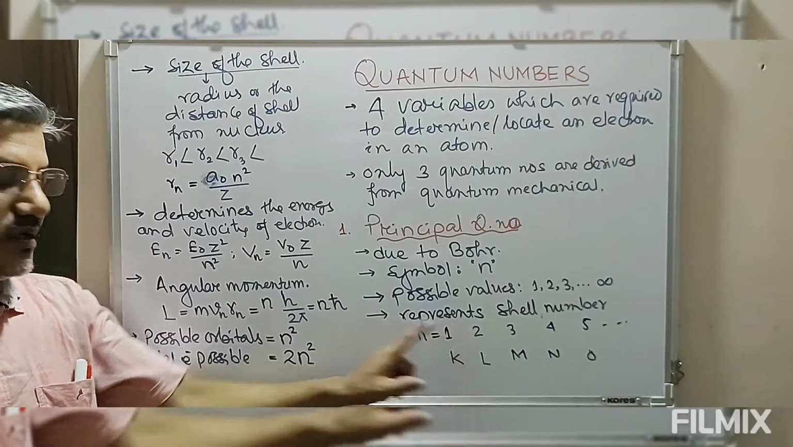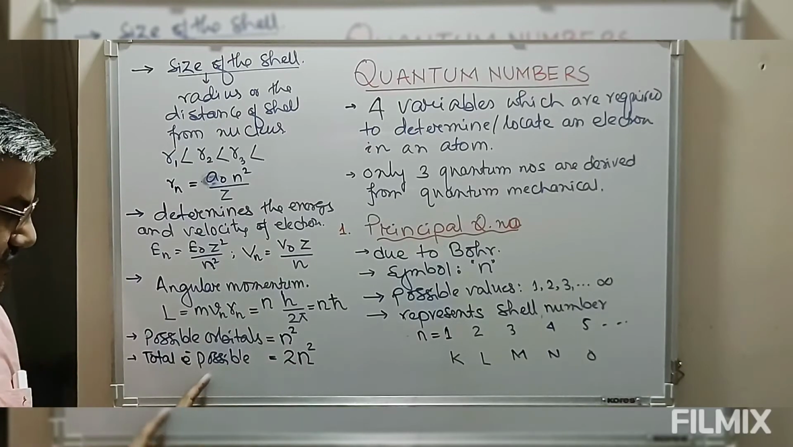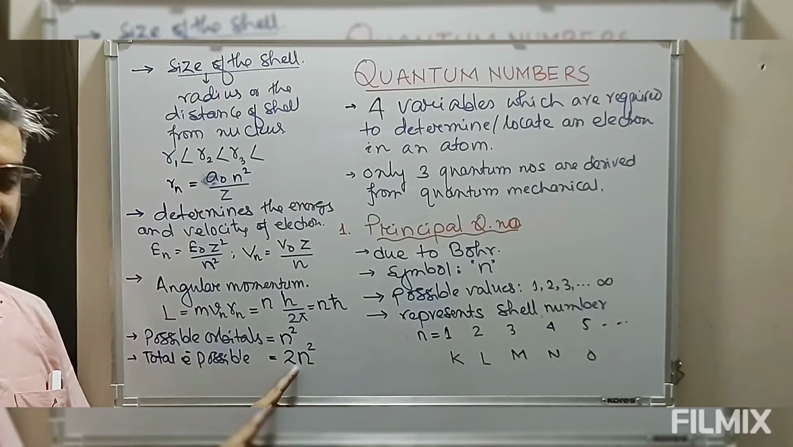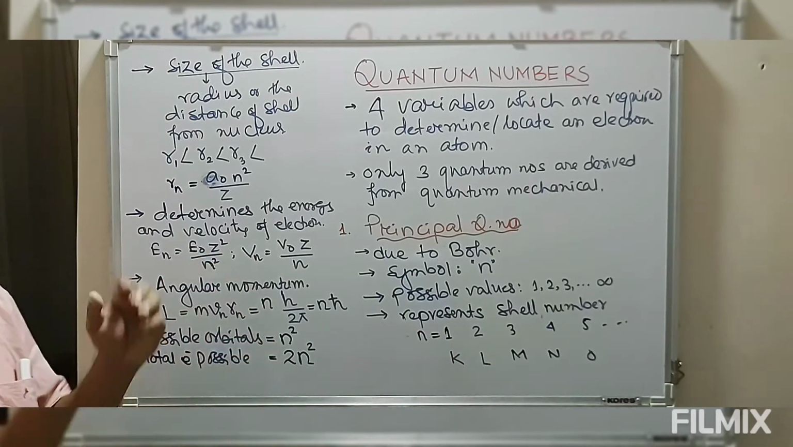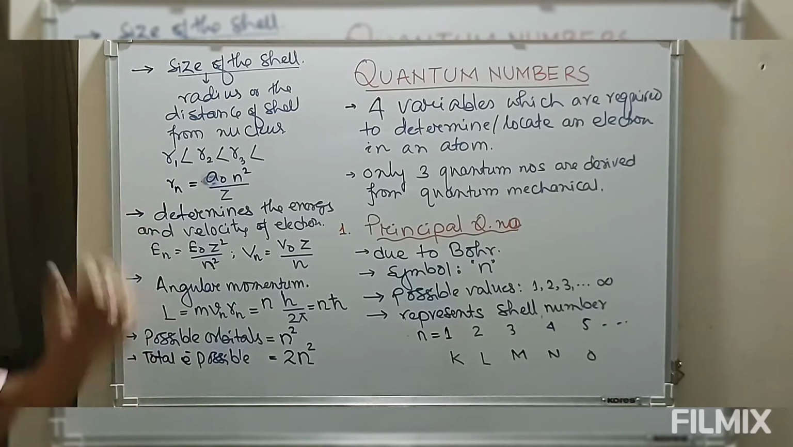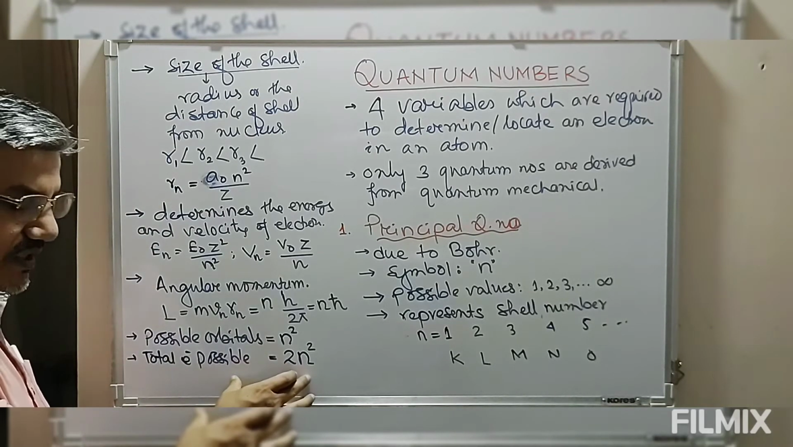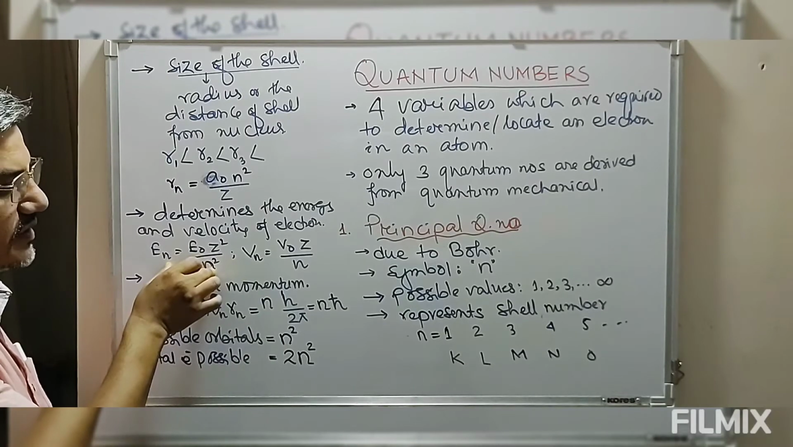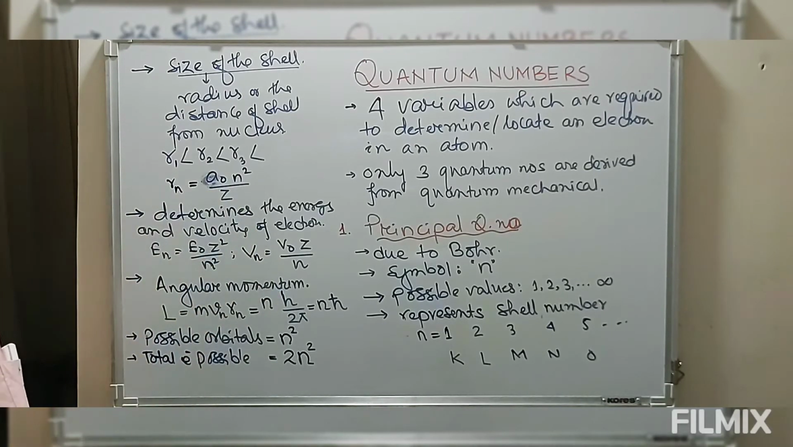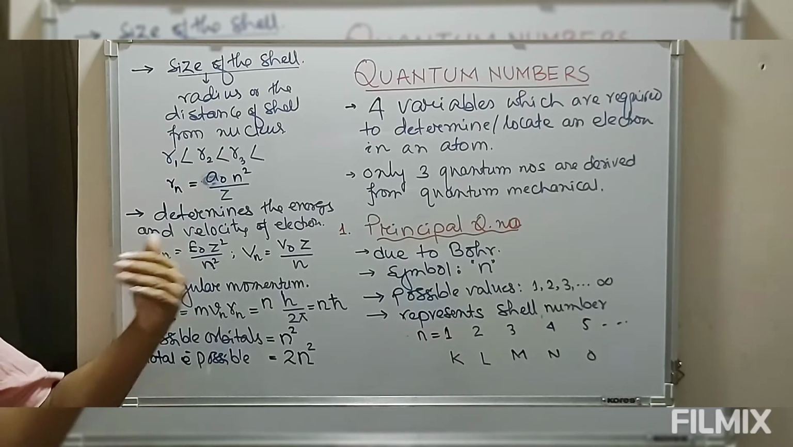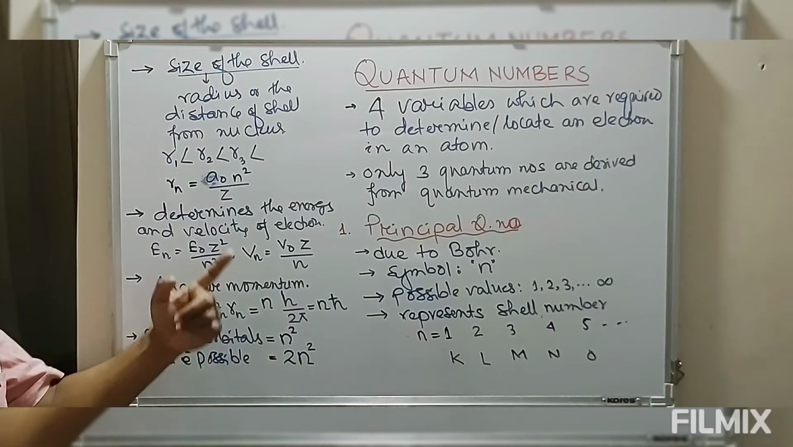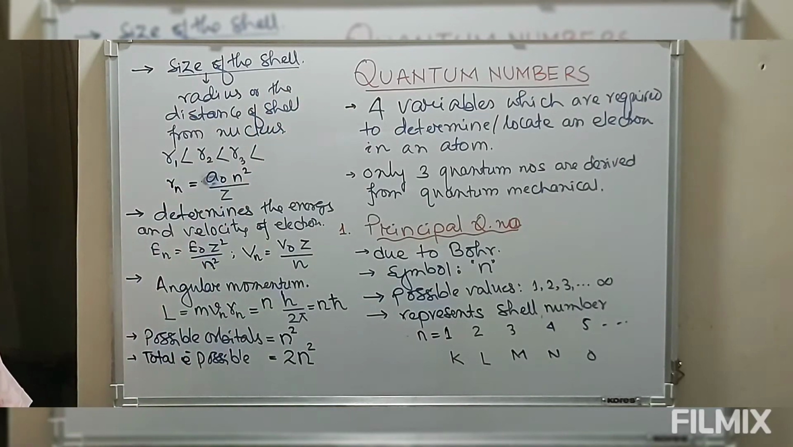Second shell, the number of orbitals is 4, so how many electrons are possible? 8 electrons are possible. Third shell, 18 electrons are possible. So once we have the value of n, we can calculate these possibilities. We can calculate the number of possible electrons, the number of possible orbitals, the angular momentum, and we can define the energy of electron, velocity, radius. This is what we call the principal quantum number. This principal quantum number is derived from quantum mechanics. So this is the first quantum number.